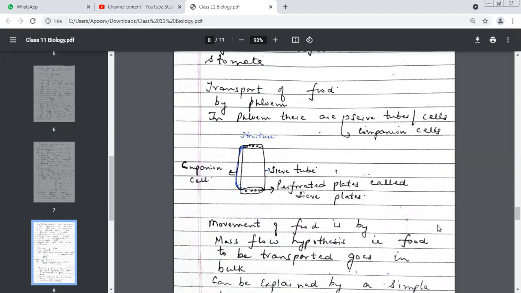In phloem, I mentioned only two parts, sieve tubes or sieve cells and companion cells. But in class 9th, you must have done two more components of a phloem. Name them. Four components of phloem.